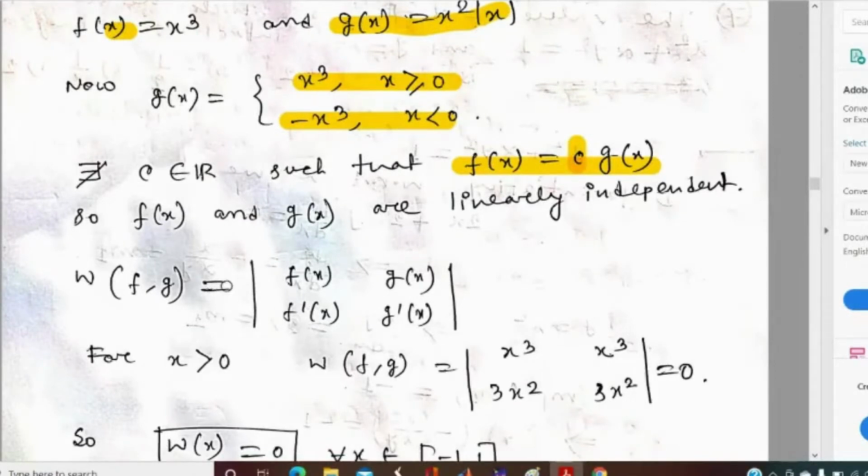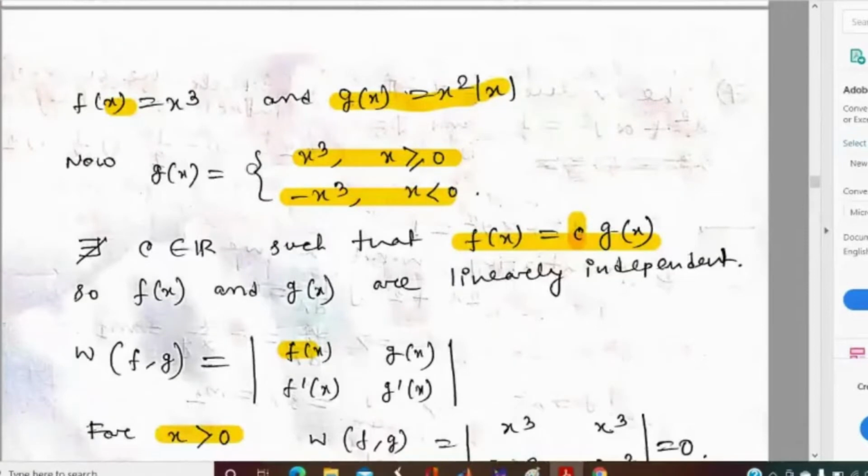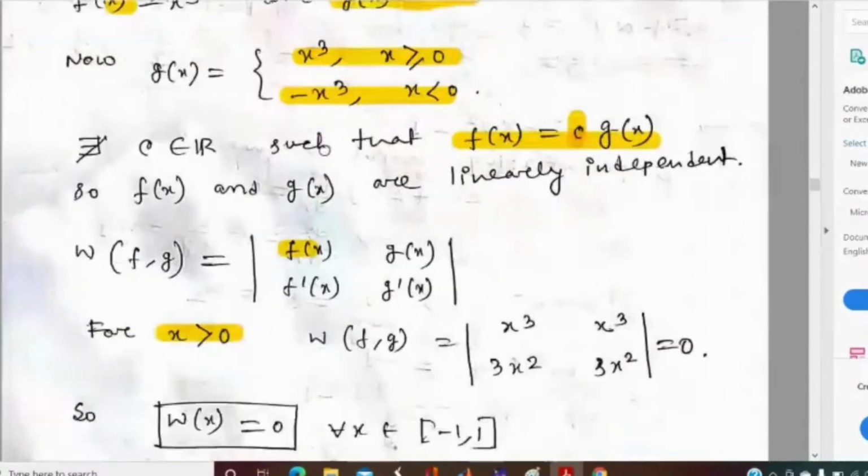According to the definition, the Wronskian of fx and gx is given by the determinant with rows fx, gx and f dash x, g dash x. Now we are computing the value of the Wronskian for x greater than 0. For x greater than 0, gx is x cube.